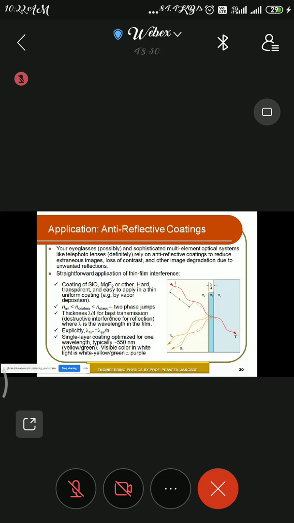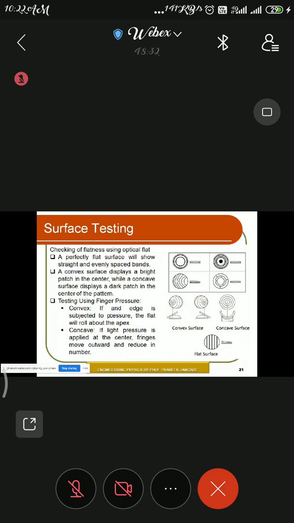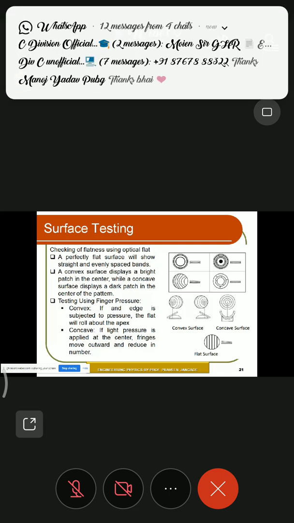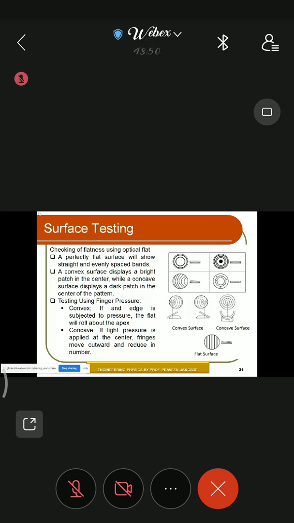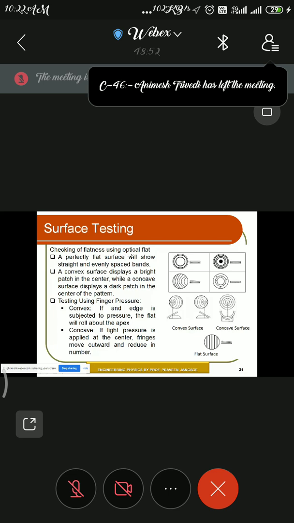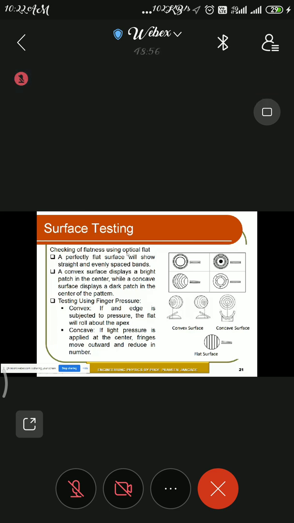Then this is about the surface testing. So how you can get the different surface testing, you can see here. Now, this is the second important application, and mainly this application is used in the industries. Okay, so you can see the checking of optical flatness using the optical flat. Okay, so checking of flatness using the optical flat. Optical, it means because we are checking the glass surface.